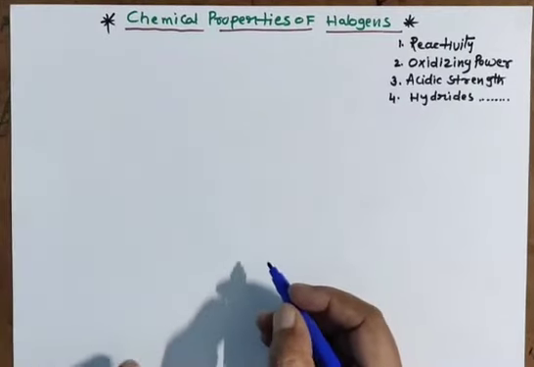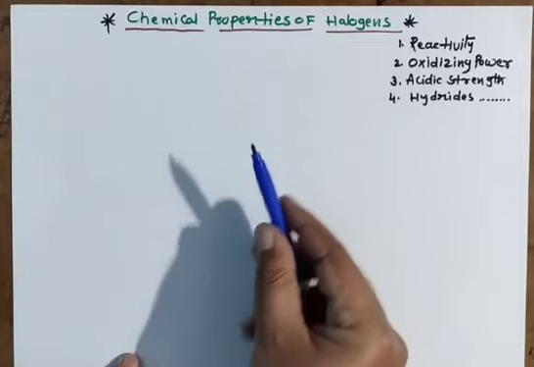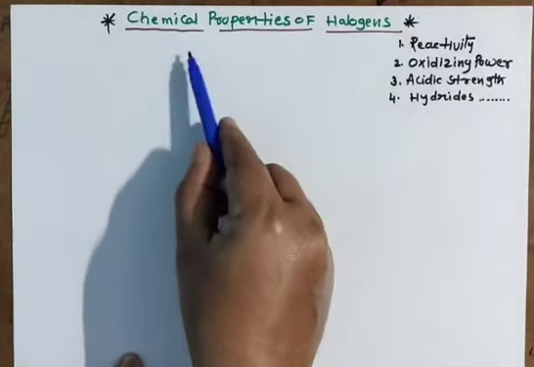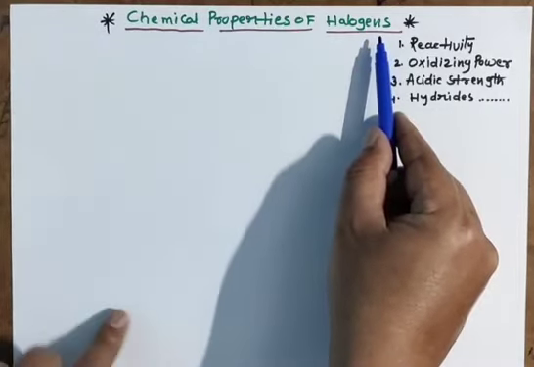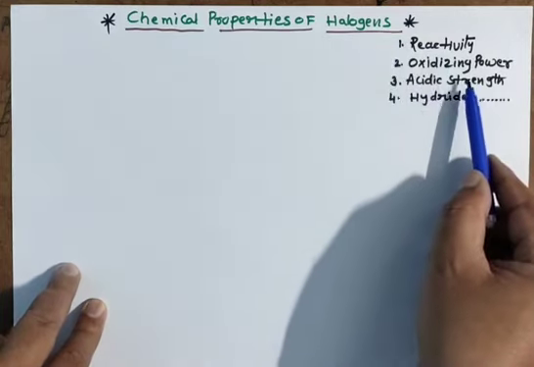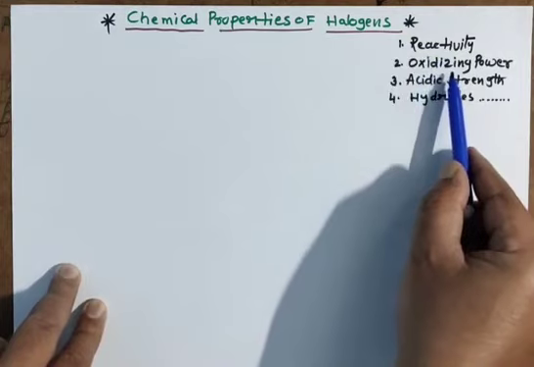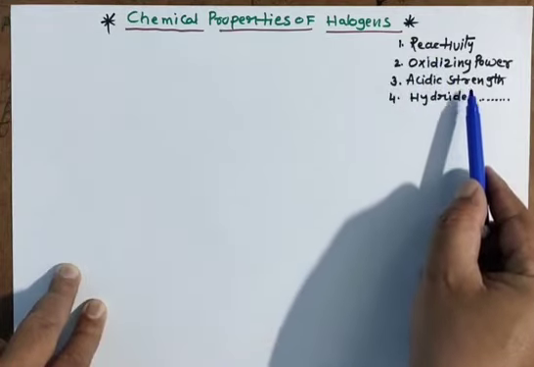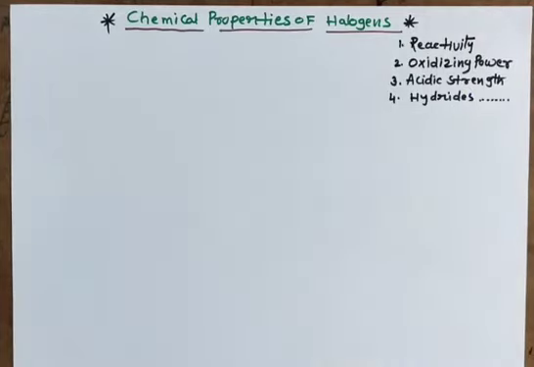Hi students, welcome to Easy Chemistry by Pathan, and today in this session I am going to explain chemical properties of halogens, 17th group in periodic table. In this session I am going to explain reactivity of halogens, oxidizing power, acidic strength, hydrides properties. So let me start.